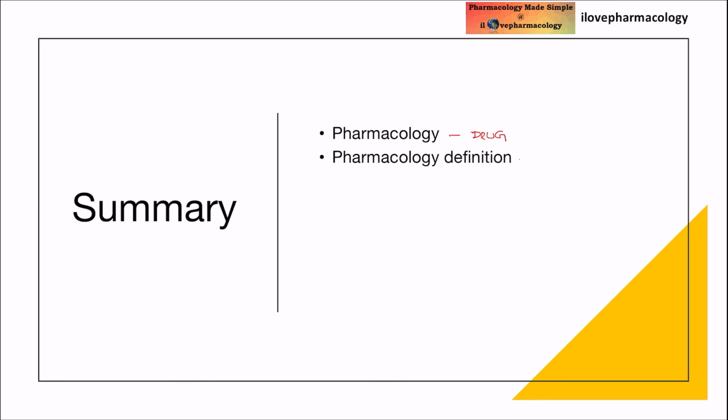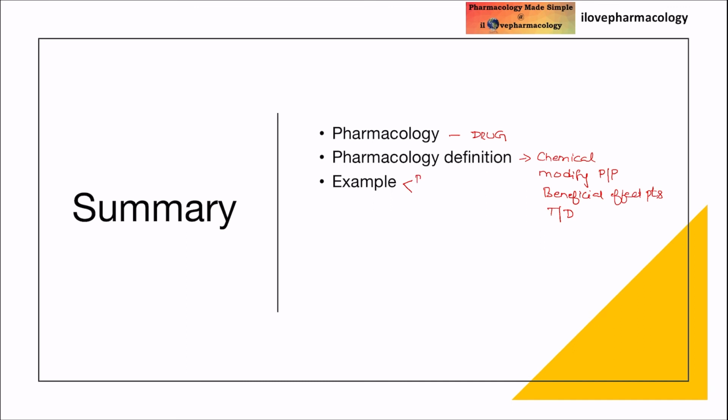It deals with chemical substances which are going to alter or modify the physiological or pathological status so that they produce a beneficial effect in the patients. It can be of therapeutic or diagnostic benefit.